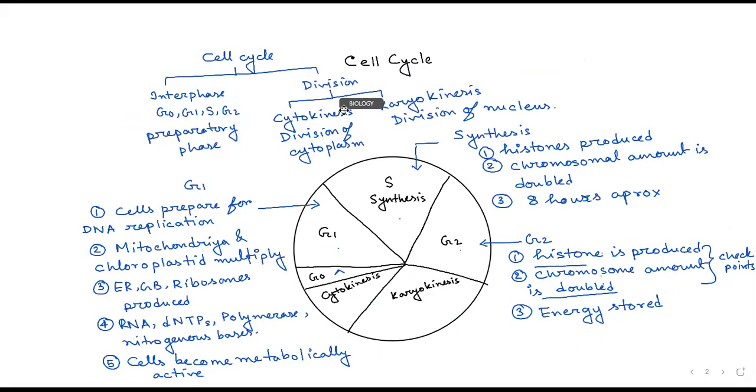A cell which is going for cytokaryokinesis cannot go to the next cell division phase without passing through interphase. So these are phases. Now interphase can be further subdivided into G0, G1, S and G2, and division can be further subdivided into karyokinesis and cytokinesis. Is it clear to everyone? I hope.